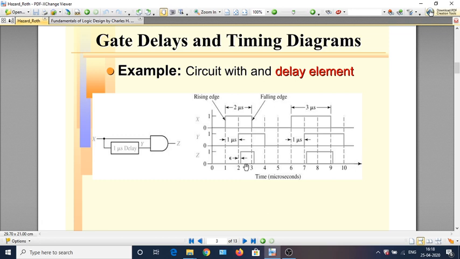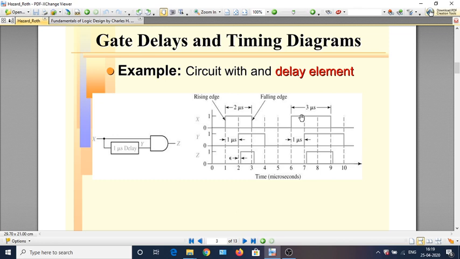This is the time at which both x and y are 1, and z also becomes 1, but there is a small propagation delay, say epsilon, of this AND gate. So the change in z takes place with a small propagation delay of epsilon, and this condition of both x and y having the value 1 lasts only for a duration of 1 microsecond. So the pulse width at z is just 1 microsecond, and here also there is a propagation delay of epsilon before z goes back to the value 0.